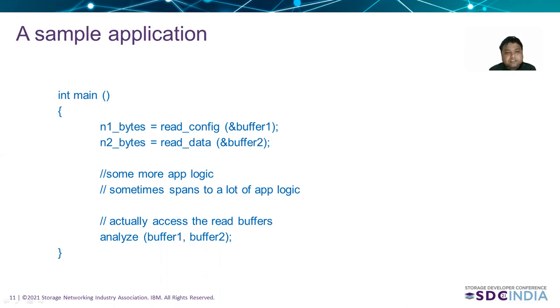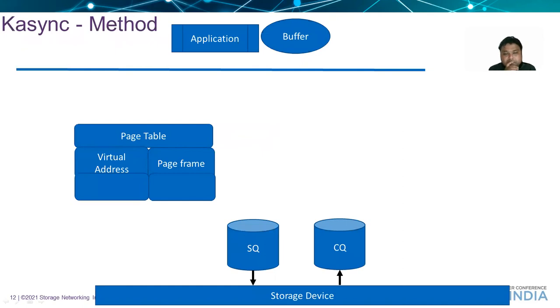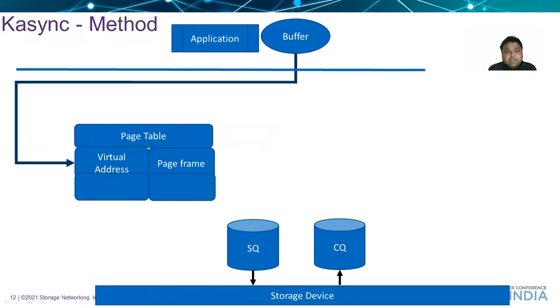Let us look at how kasync operates. An application makes a system call. The kernel identifies the virtual address of the buffer supplied for this read and sets a trap on access on this buffer. This can be done using multiple methods.